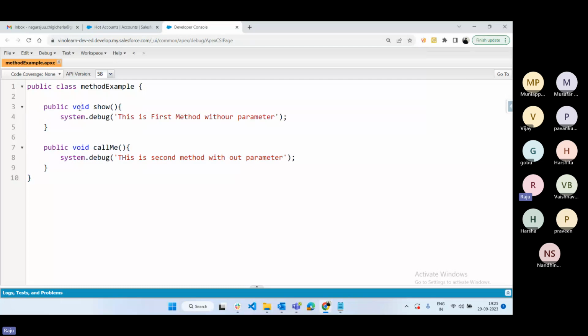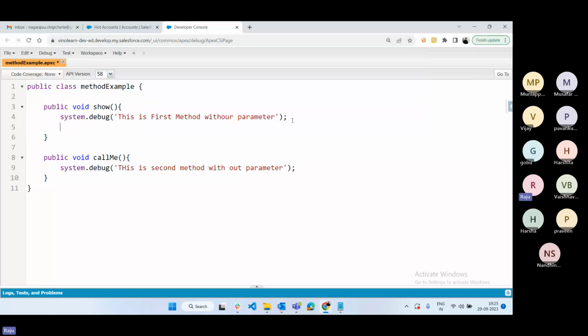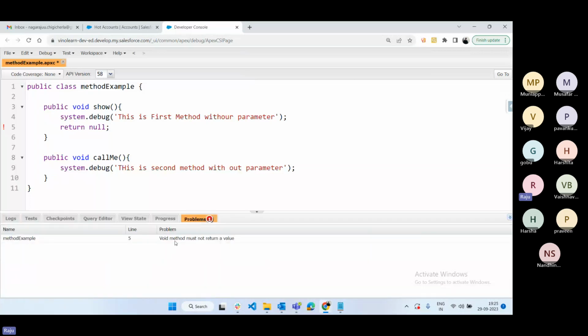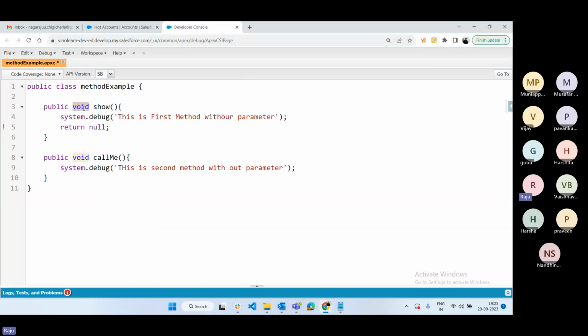What is this method? This is a void method. We are not going to provide any return statement. If you provide a return statement, something like return null, let's see what will happen. Save now, and it will get an error. Maximize this and go to the problems: void method must not return value. If it is a void method, no need to define the return value. The method is not expecting anything. Whatever logic you define, it will simply execute and will not return anything. So that is a void method.